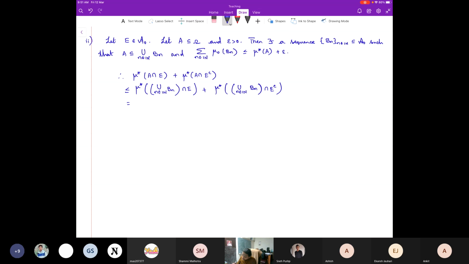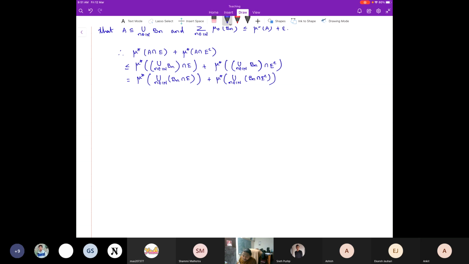Let me now use the distributivity between union and intersection. Therefore, this is mu star of the union over n of B_n intersection with E plus mu star of the union over n of B_n intersection with E complement, right?